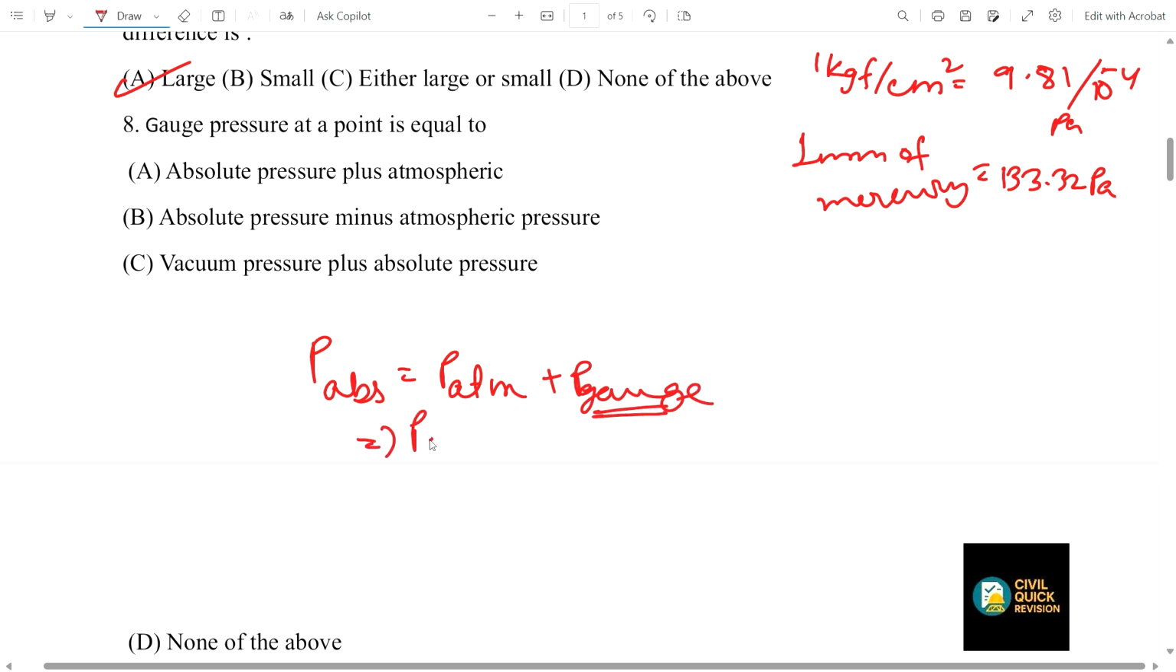So if you rearrange this, P gauge is equal to how much? P absolute minus P atmospheric. So in this question you can see absolute pressure plus atmospheric pressure. No, absolute pressure minus atmospheric pressure. Yes, definitely answer B is the correct one.